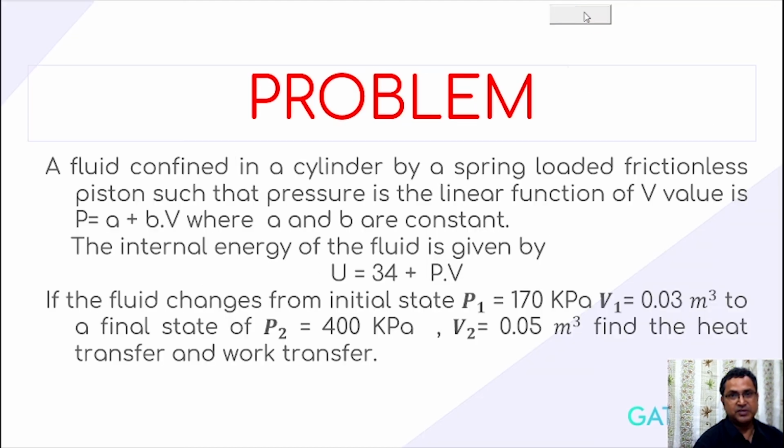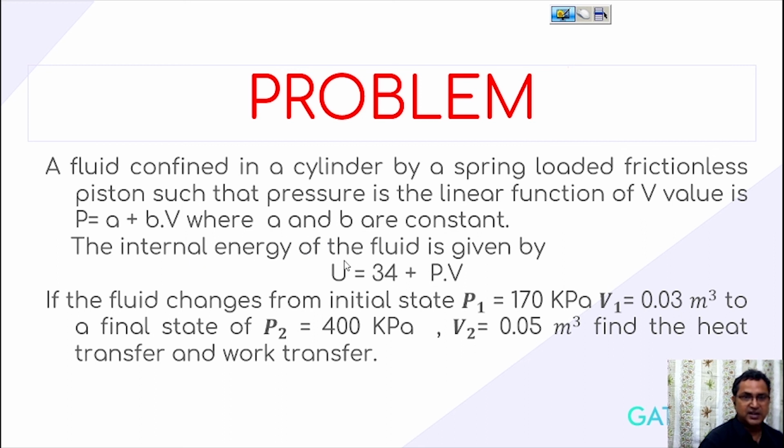So this is for the polytropic process. Now I'll do some problems related to the first law of thermodynamics. The first problem: a fluid is confined in a cylinder by a spring-loaded frictionless piston such that pressure is a linear function of the volume. Its value is A plus BV, where A and B are constants.